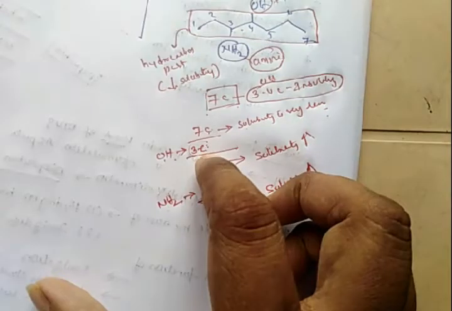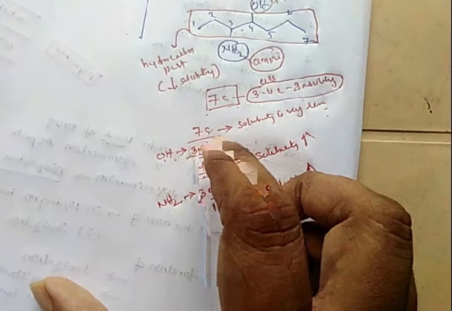As the effect of 3 carbons on solubility decreases, there are only 4 carbons. So when compared to the 7 carbon compound, the 4 carbon compound will have more solubility.